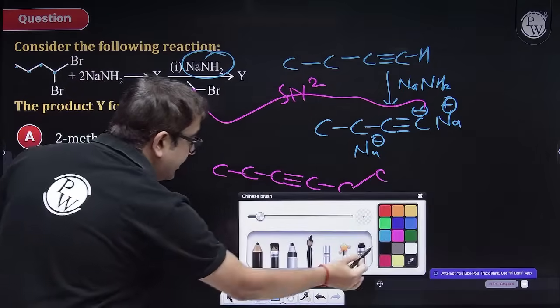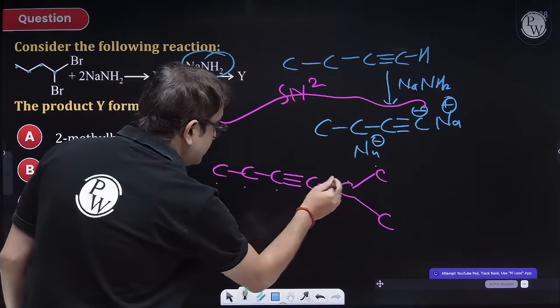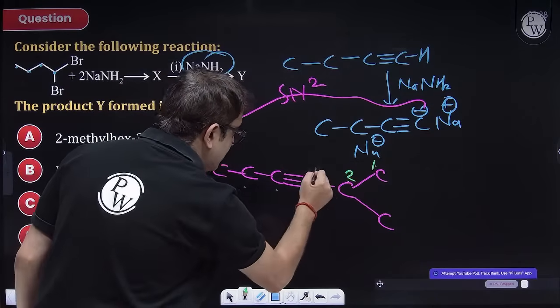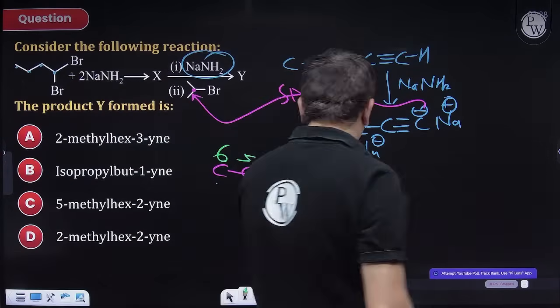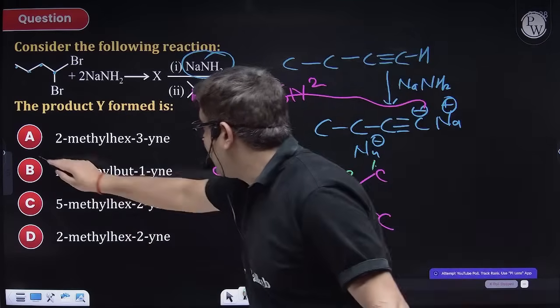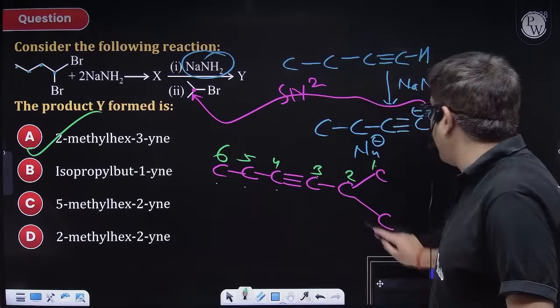Let us do the naming. 1, 2, 3. 1, 2, 3. Here I have a branch. So this will be my 6 carbon alkyne with 2-methyl as a branch. So 2-methylhex-3-yne. Option A will be your right answer.